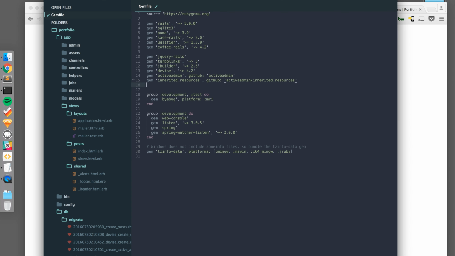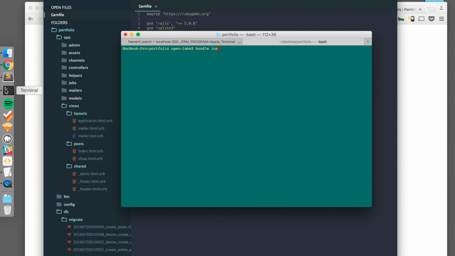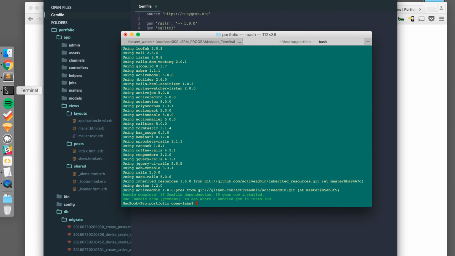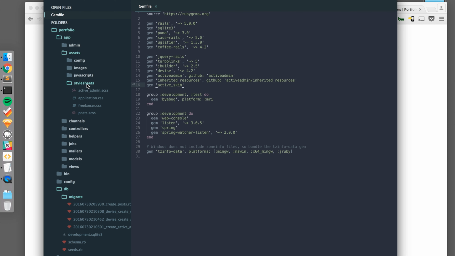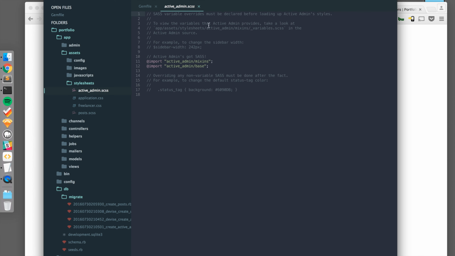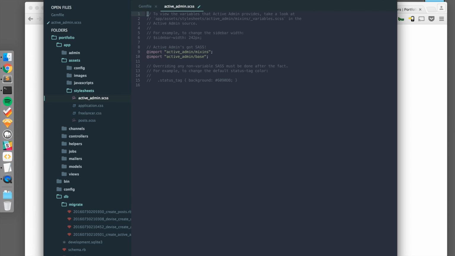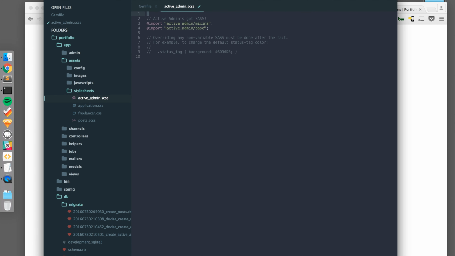In our Gemfile, we'll add this right below inherited_resources. And we'll run bundle install. So this should have created a file for us. Oops. You go to app, assets, stylesheets, active_admin.scss. We can delete all these comments. This is where you can edit your Active Admin interface. So we will make some changes here.